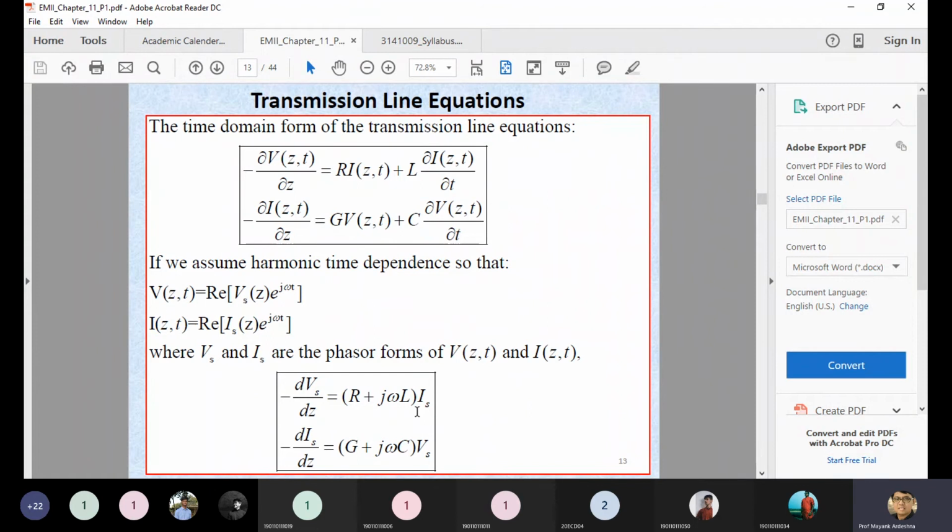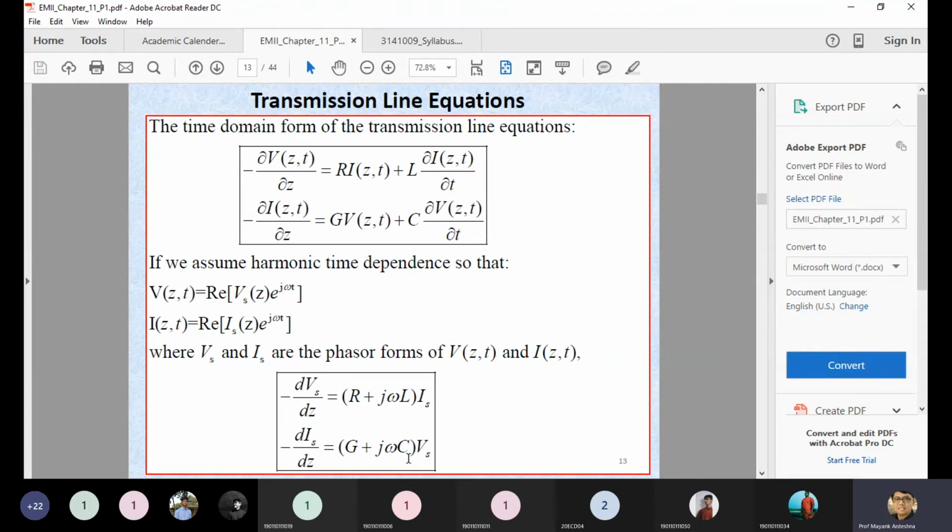So this equation del V by del Z, in this case they are mentioning with Vs equal to R plus j omega L. They separate out the current because I is common over here. You can see I(Z,T) and I(Z,T), which is common. But in terms of the frequency domain, they are just mentioning it's only the I. And in the second equation, instead of the del by del T, they are just putting the j omega over here, and the V is common. So that's why del by del Z is equal to G plus j omega C into Vs.